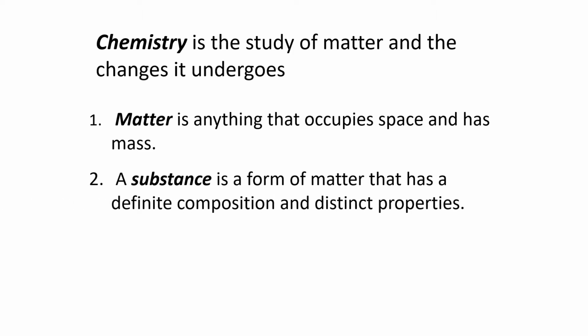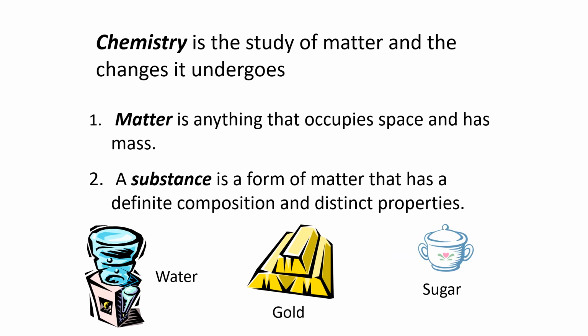A substance is a form of matter that has definite composition and distinct properties. For example, gold, one of our elements, is an element. It exists as single atoms grouped together, whereas water and sugar, also substances, are considered to be compounds because their most basic units are composed of more than one atom or a group of atoms.